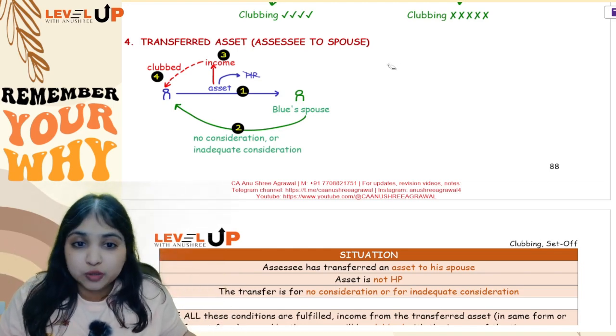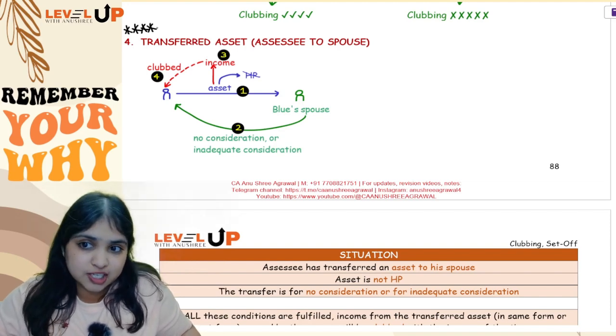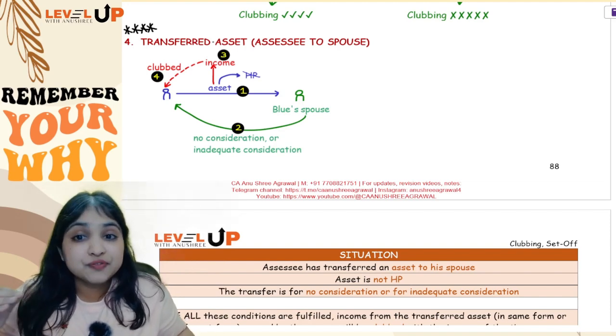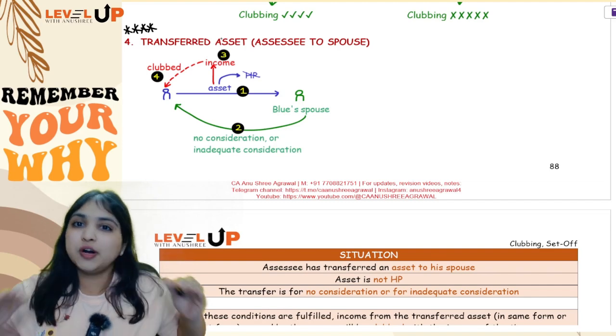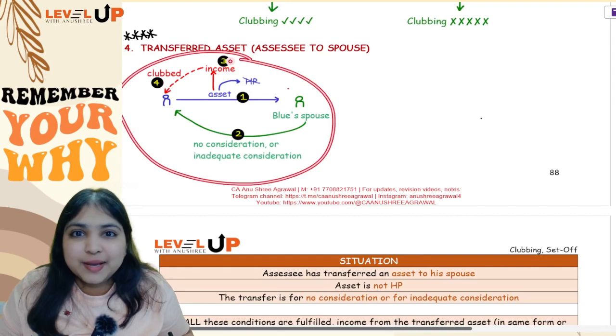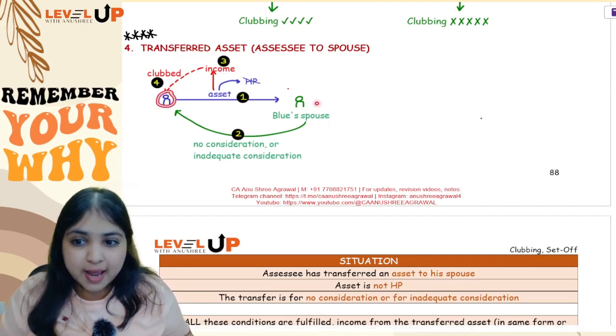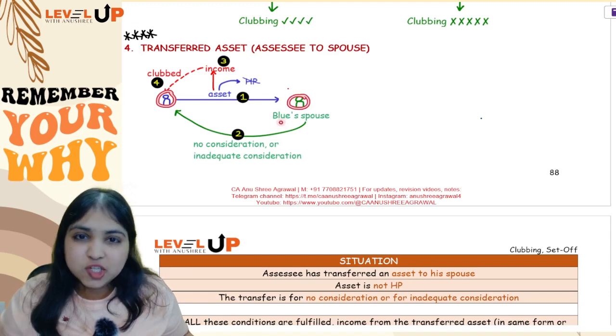Now come to my fourth adjustment in your clubbing provision. This is the most important adjustment from your clubbing chapter. Transfer of asset to spouse for no consideration or inadequate consideration. See, come to this diagram. I'll straight away help you understand from here. Okay, let us say there is this person Mr. Blue and another person Green. Green happens to be Blue's spouse.